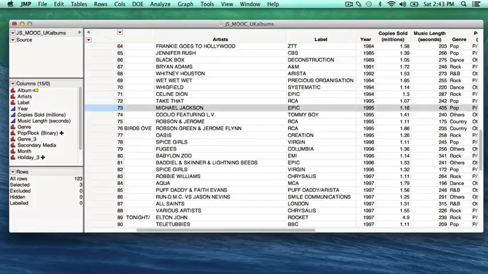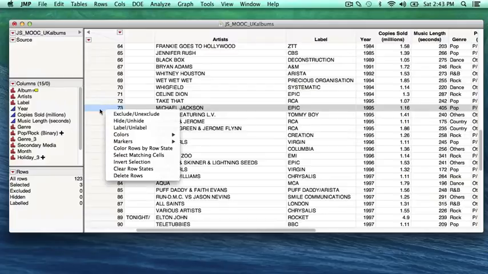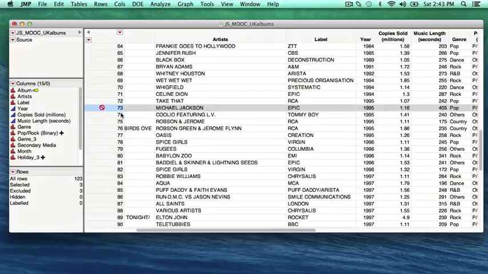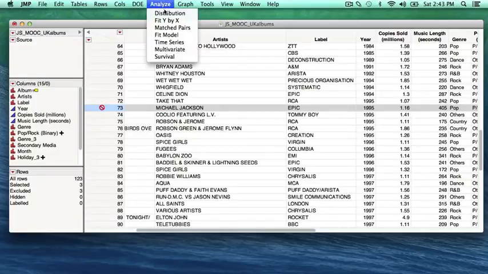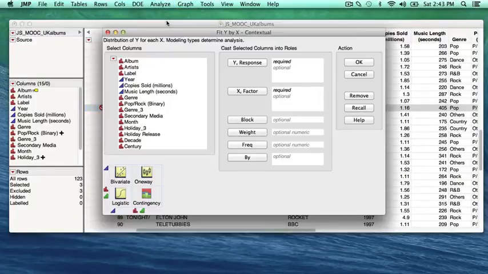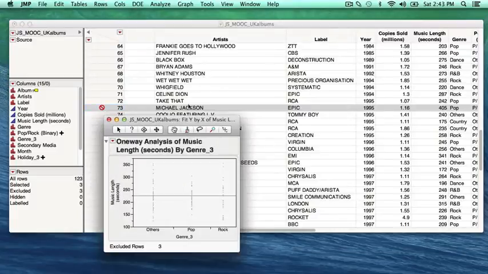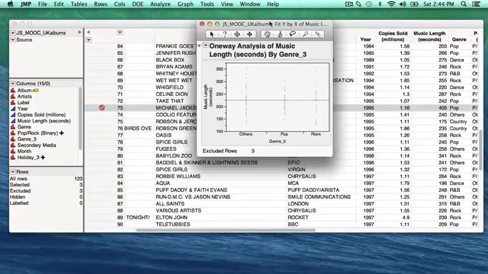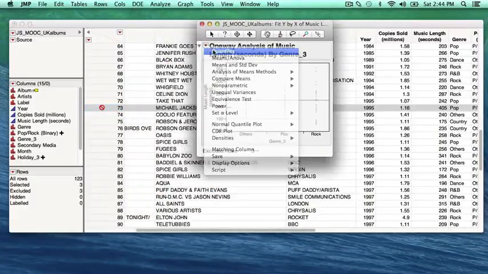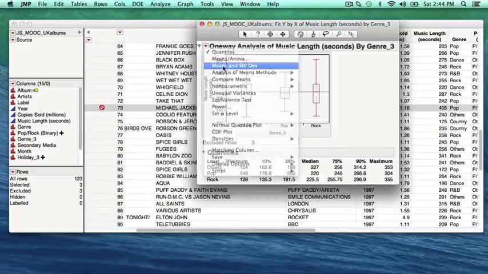So, let's see what happens to the distribution without these three outliers. Let's right-click on the rows, hit Exclude, and go to Analyze, hit Fit Y by X again, and select genre 3 as X factor and music length as the Y response again, and here we go. Let's look at the quantiles and means and standard deviations again.